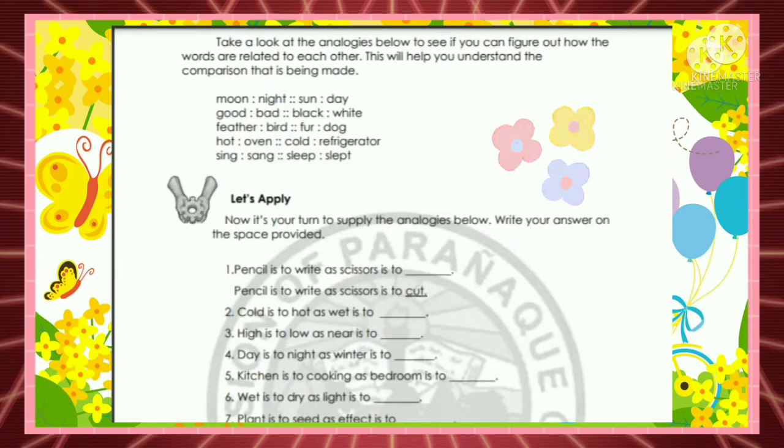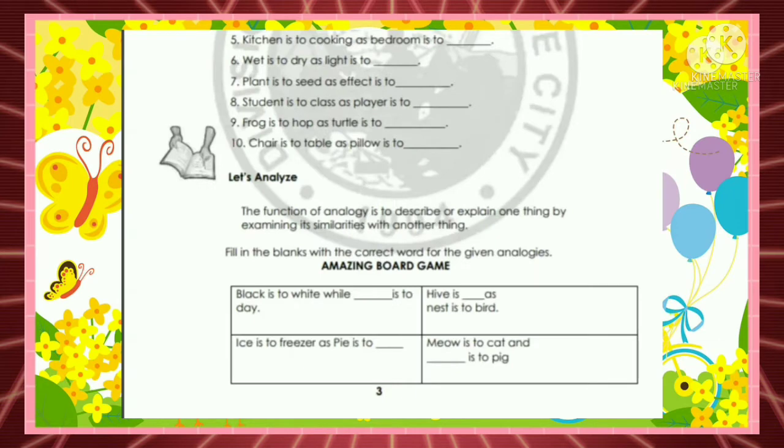5, kitchen is to cooking as bedroom is to blank. 6, wet is to dry as light is to blank. 7, plant is to seed as effect is to blank. 8, student is to class as player is to blank. 9, frog is to hop as turtle is to blank. 10, chair is to table as pillow is to blank.